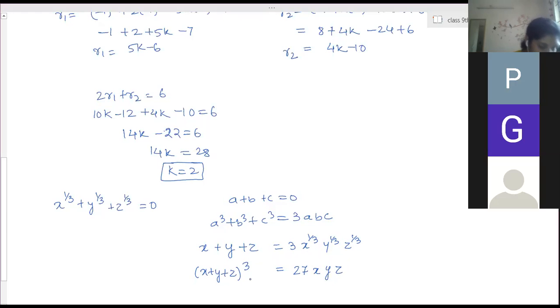So it is 27xyz. C option, x plus y plus z cube is equal to 27xyz. This is the actual relation, but from this relation we can obtain this by cubing both the sides.